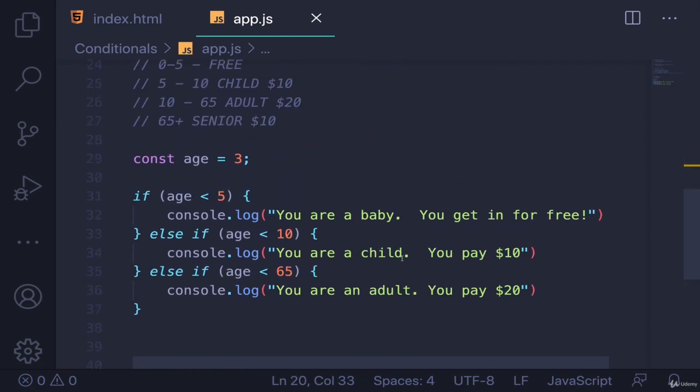All right, so next up, we'll see another piece to our conditional, the final piece, which is else.